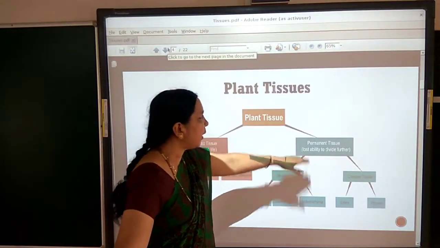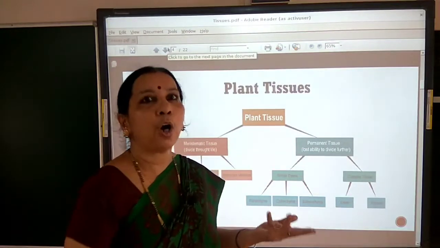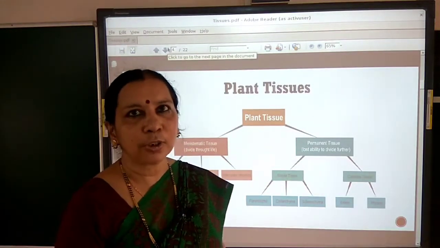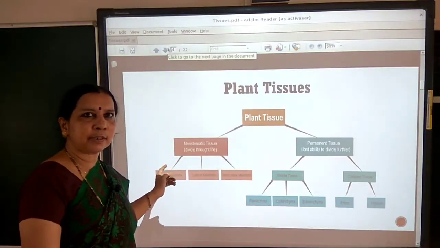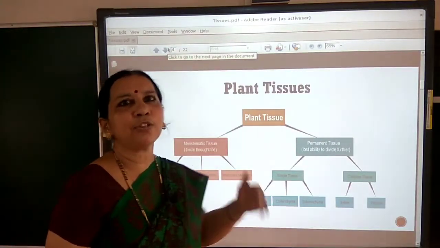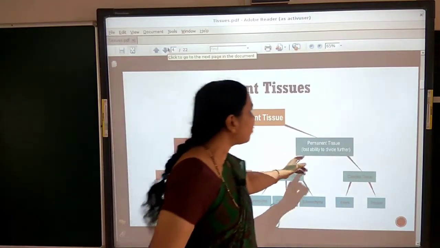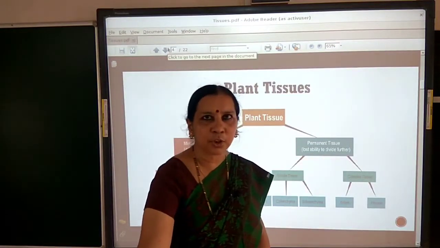And permanent tissue, they lost the ability of dividing further, so that meristematic tissue cells only differentiated after when they grow and mature, they change into permanent tissues.